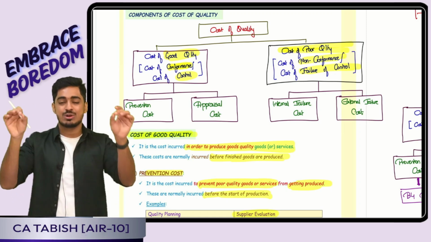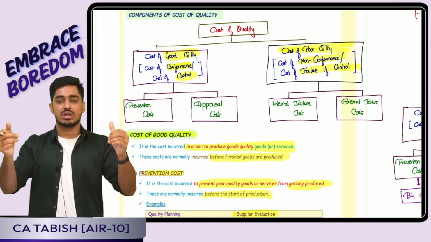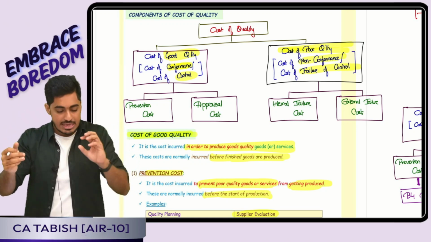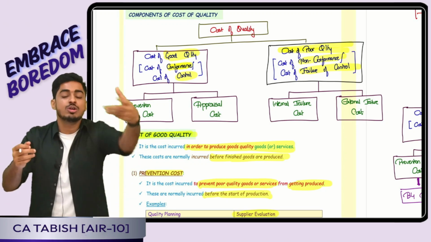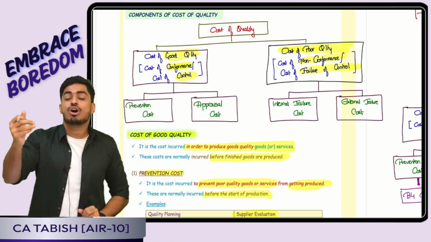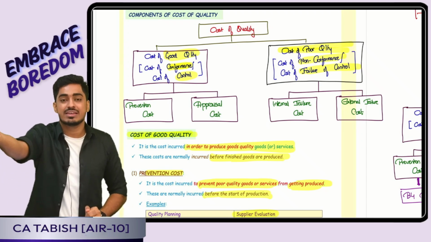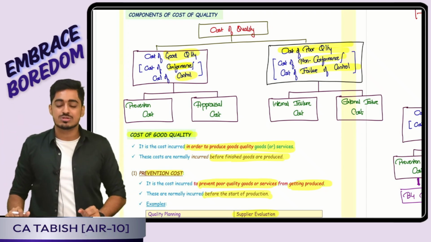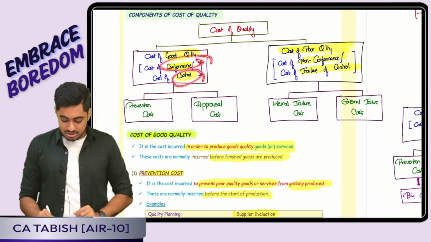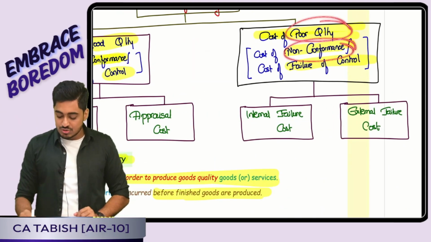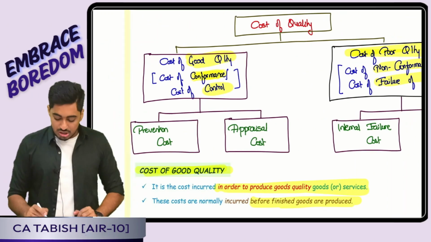That is, I am having 2 different costs: cost of good quality and cost of poor quality. Cost of good quality is the cost that I am incurring in order to produce good quality goods or services. Cost of poor quality is the cost that I am incurring because I did not produce good quality goods or services. Cost of good quality is also called cost of conformance, cost of control. Cost of poor quality is also called cost of non-conformance, cost of failure of control. Okay.